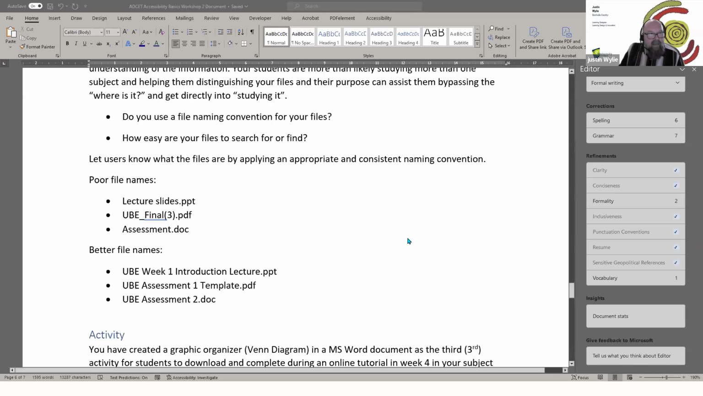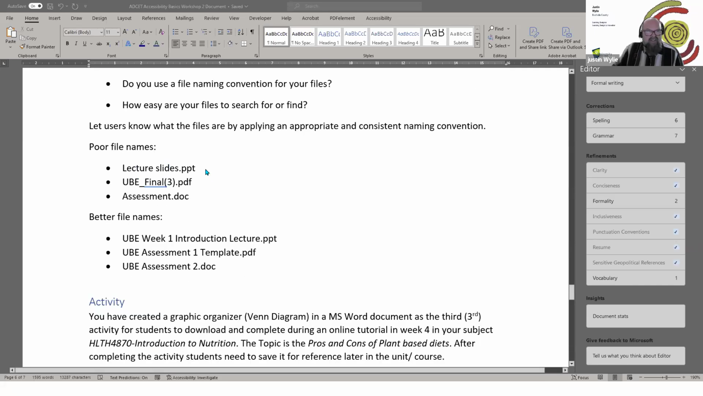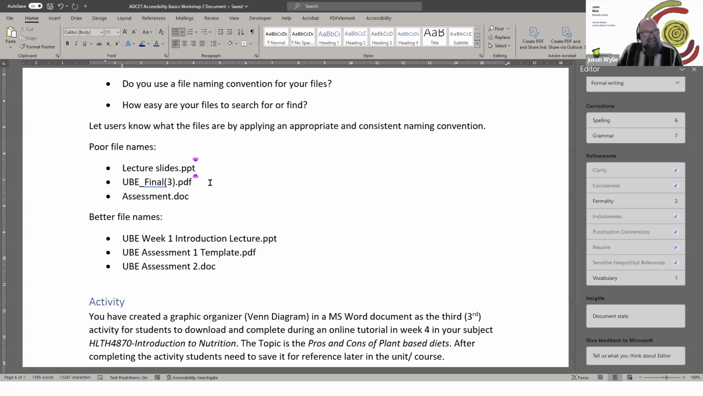So looking, as Darren said, let users know the files are using a convention and explain that. So there's some examples of some poor names there. Lecture slides.ppt, so PowerPoint, what week, what subject, what's it about? There's nothing telling me or giving me any context. UBE final 3.pdf. I don't know what that was standing for, Darren, but it's a good one because it certainly doesn't make any sense or give you any clarity about its content.